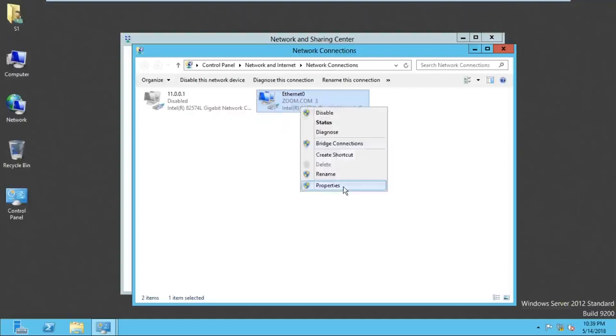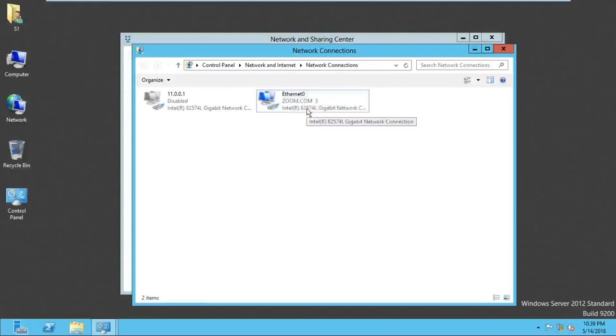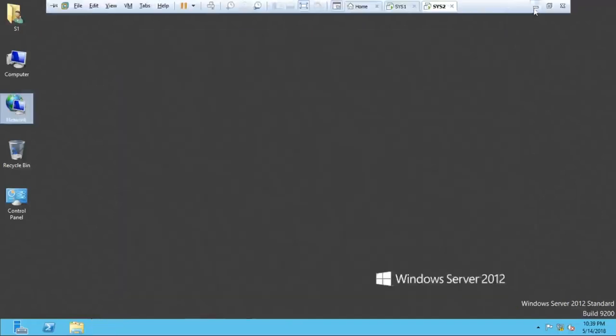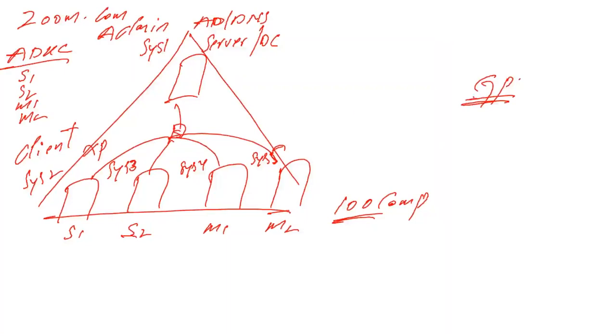If I right click on Ethernet and go to properties to change the IP address, here also we have a shield symbol. So it means you are restricted. You cannot enable the NIC card, you cannot disable the NIC card. So on this item, the user is having deny permission. But by the help of group policy, we can allow the user to enable or disable the NIC card. We can allow the user to change the IP also.